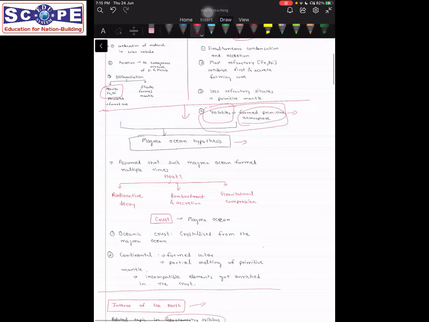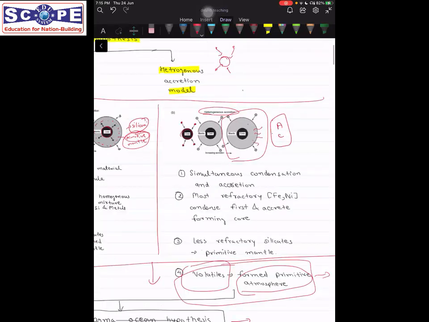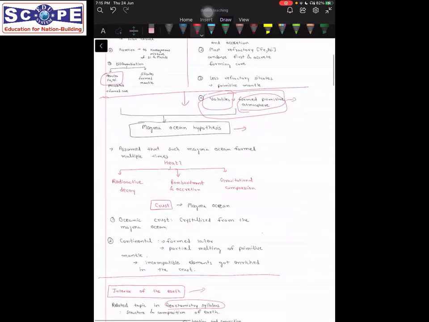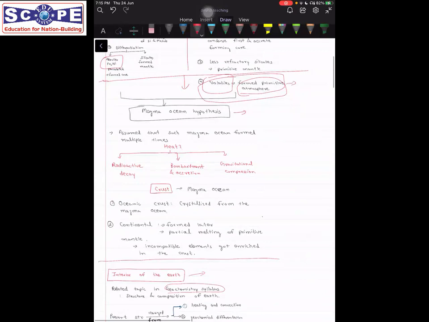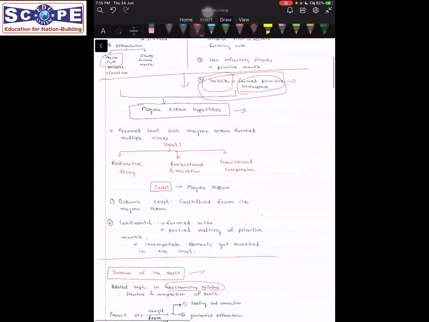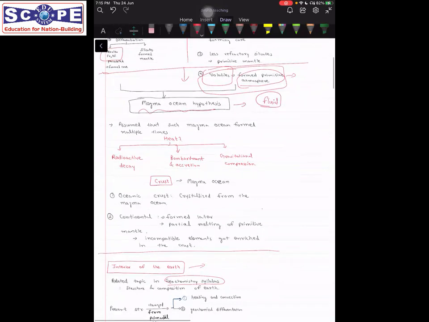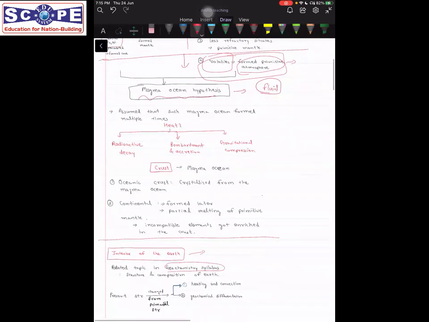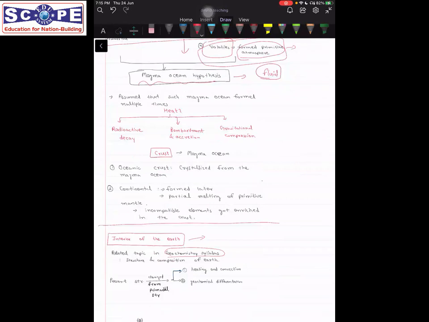And we also talked about how condensation took place, and then those condensed materials were accreted. So this must have been solid. But then a magma ocean was formed. When we talk about an ocean, we are talking about something fluid in nature, or which has some fluidity. So how was this magma ocean formed? Of course, it can be formed only because of heat, right? Because something which has condensed must be heated so that we can make it more fluid.